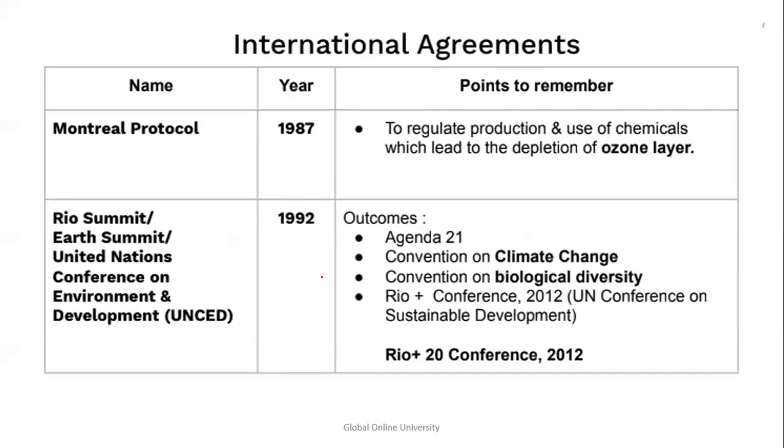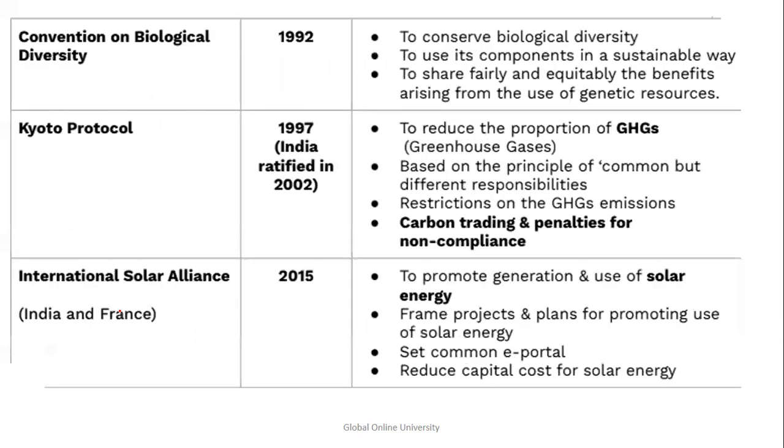So yes, now what we revised at the start, that is, these protocols and agreements and commissions are very important. So again, I'm just going to have a quick glance. Montreal Protocol 87, that is ozone depletion. Rio Summit, also known as the Earth Summit, United Nations Conference on Environment and Development, 1992, that is, as we studied, Agenda 21, climate change, biological diversity, Rio 10 and 20 conference. Then we have the Convention on Biological Diversity, 1992: sustainability, fair and equitable treatment, and conserving biological diversity.